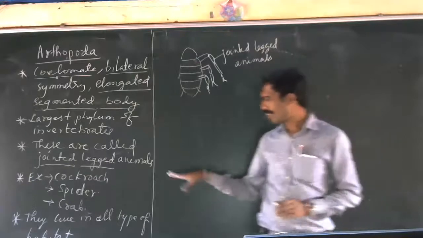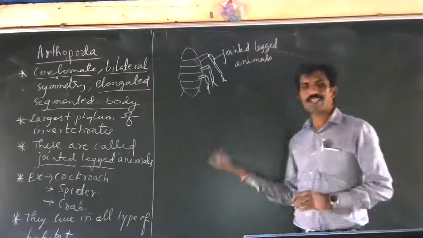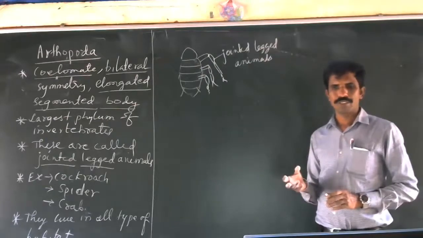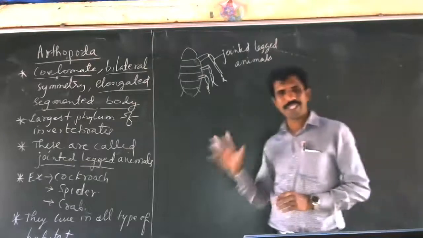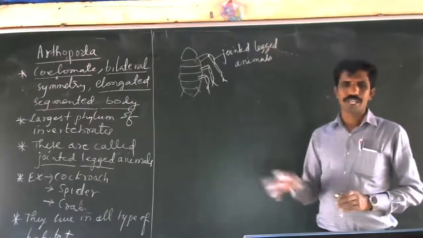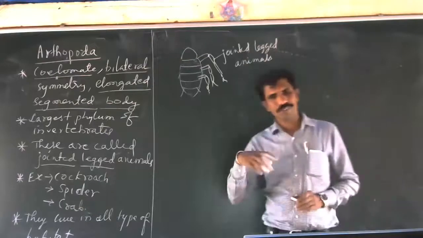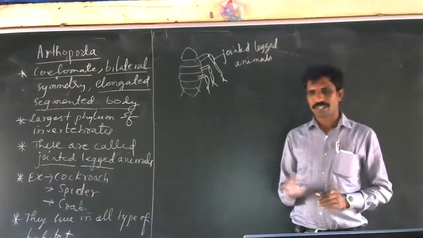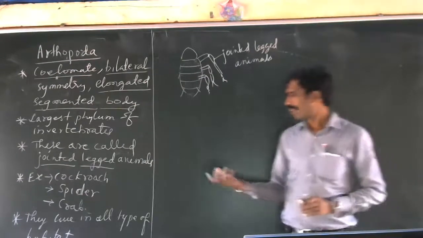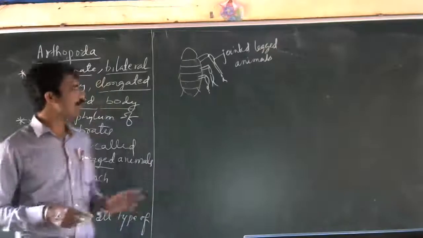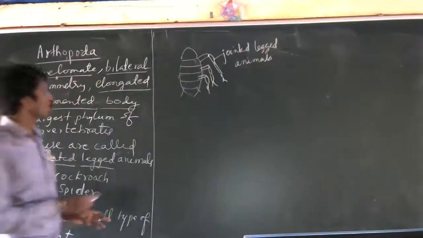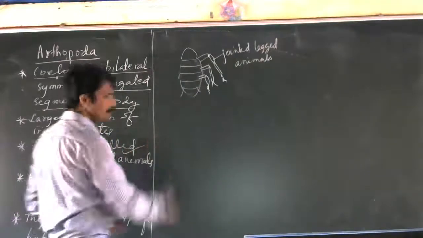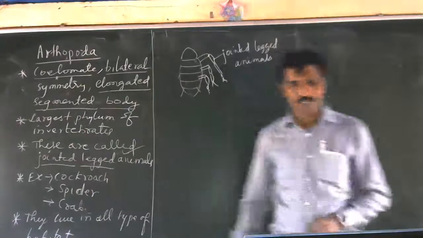Usually there are parasitic ones also. Lice which are present in the animal body. Termites. There are many types. Parasitic ones are there. Some live in waste decaying material also, like cow dung maybe. They are present everywhere. So the most important character is that this is a jointed legged animal. They are called jointed legged animals actually.